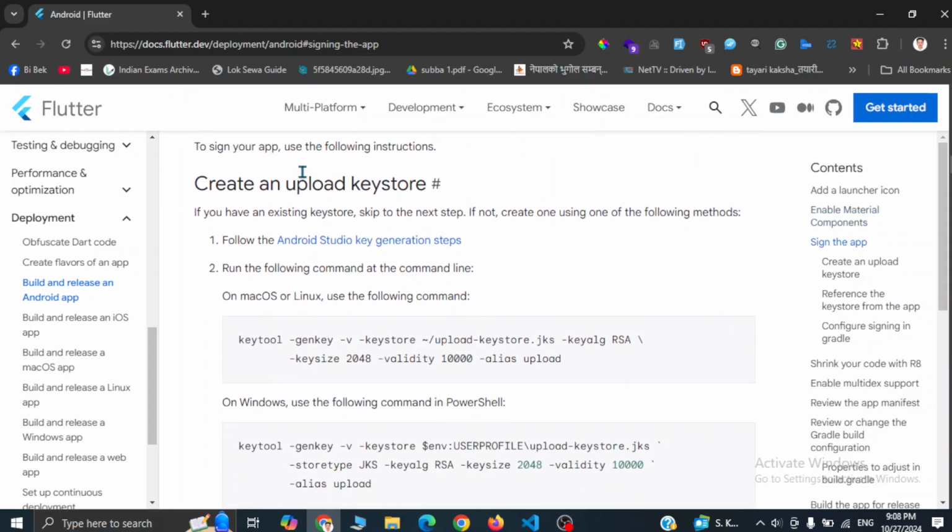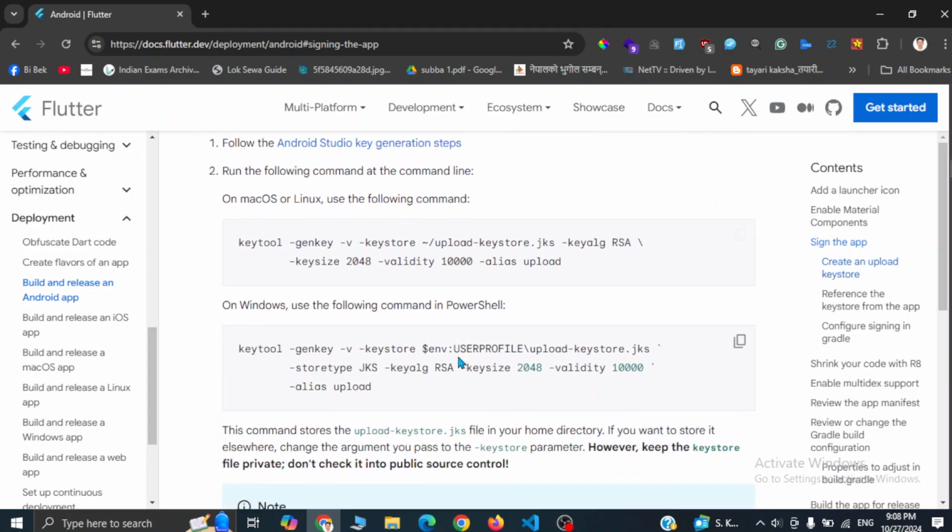First of all, we have to create an upload keystore, and Flutter developers have documented everything so clearly that anyone can follow. So we are going to do the same. Let me demonstrate these steps. We are using Android Studio to generate an upload keystore file. Currently I am on Windows, so I'm going to use this command to create an upload-keystore.jks file. So let's simply copy this command.